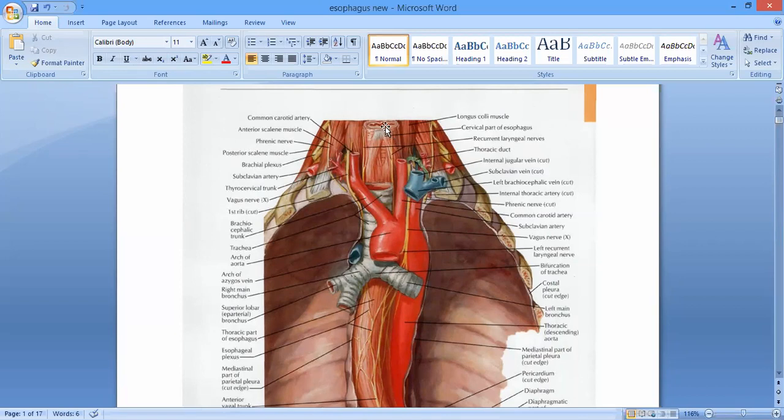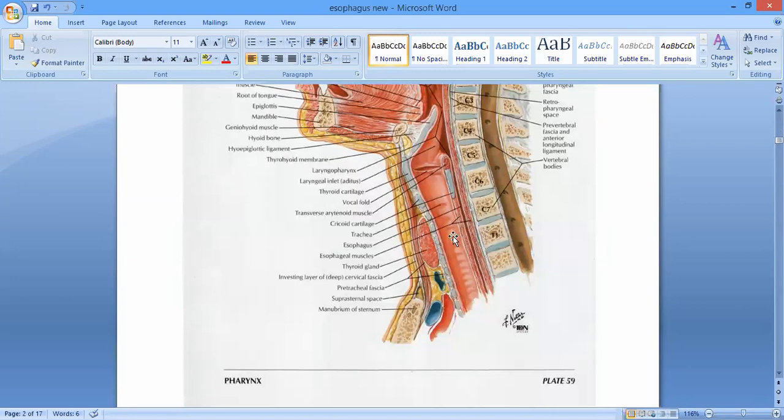So from the C6 level, it runs downwards between the trachea and the vertebral column. यहाँ से यहाँ तक की extent, right? Here you can see. You can see C6 से यहाँ start हो रहा है, going up to the T2 का ये border है, T2 or T3 इस level तक, right? यहाँ तक it is a cervical part of the esophagus, right? So it runs downwards between the trachea and the vertebral column and reaches at the root of the neck or up to the level of the suprasternal notch. ठीक है? ये extent है बेटा.